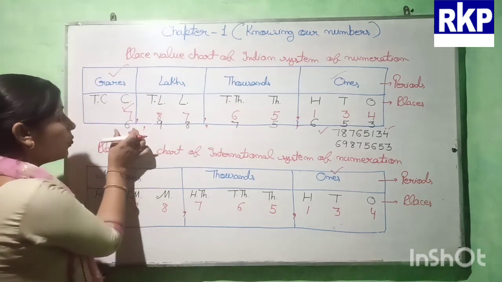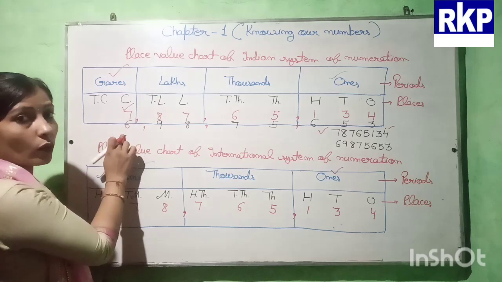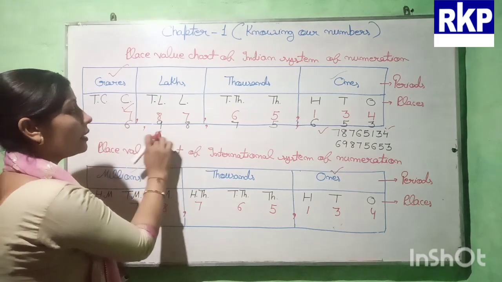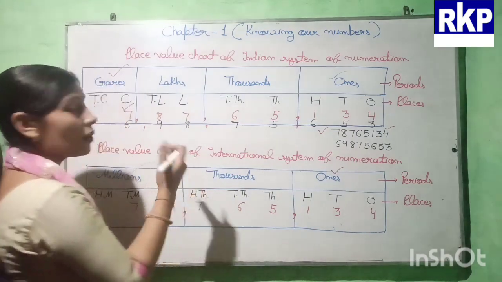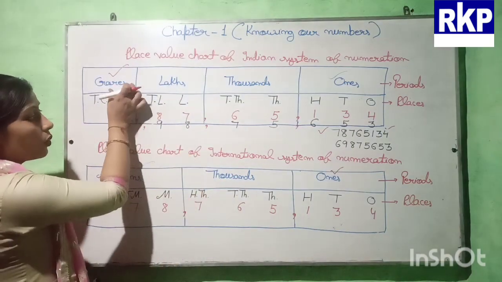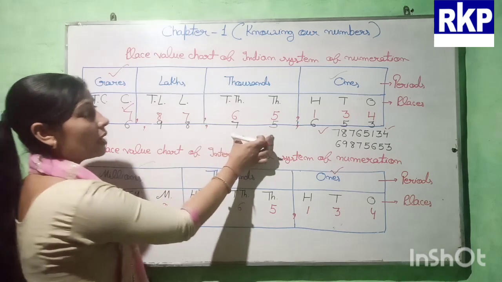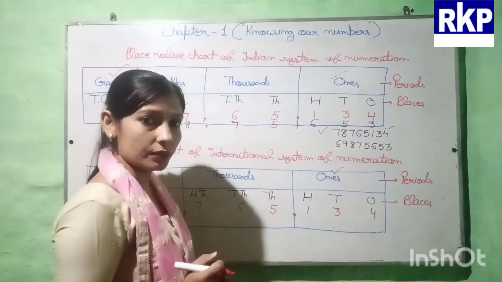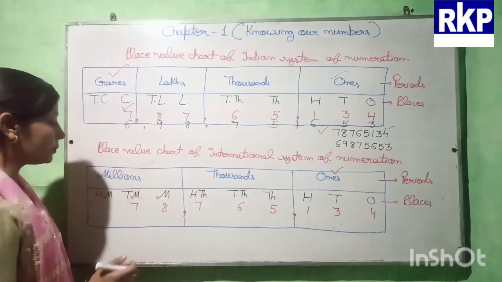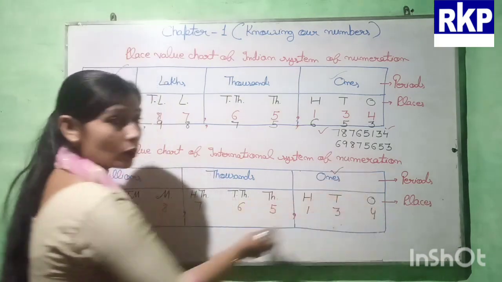Now in this period we are having only 6. In this 98, in this 75, in this 653. So how can we read it? 6 crores 98 lakhs 75 thousands and 653.